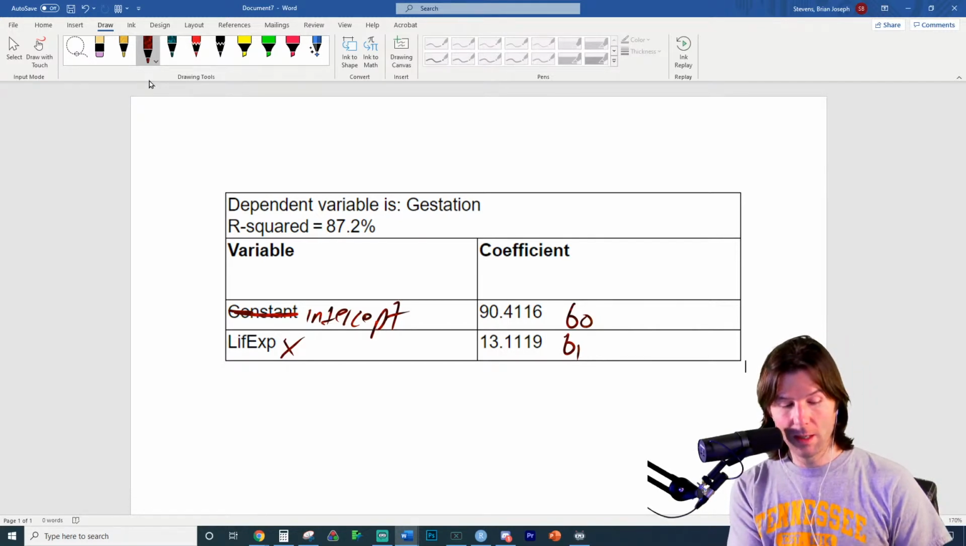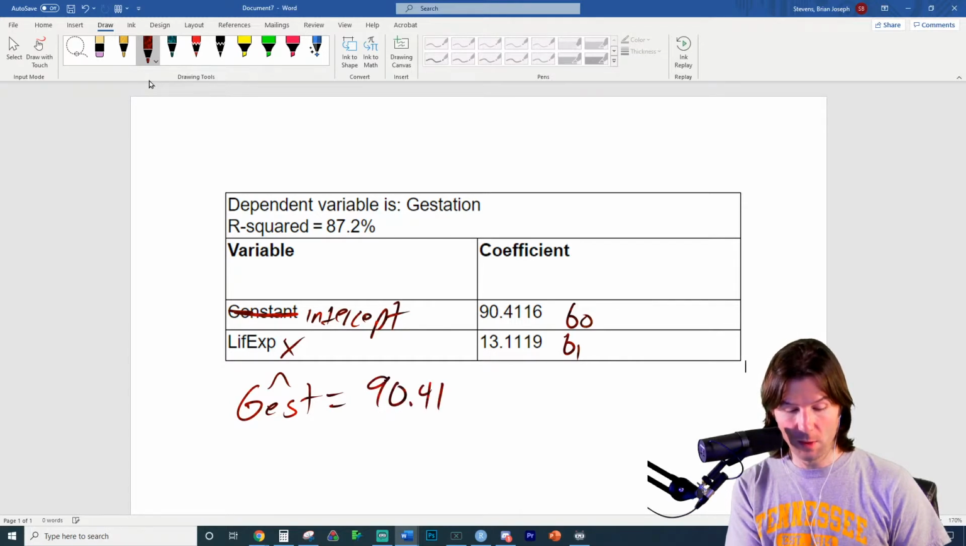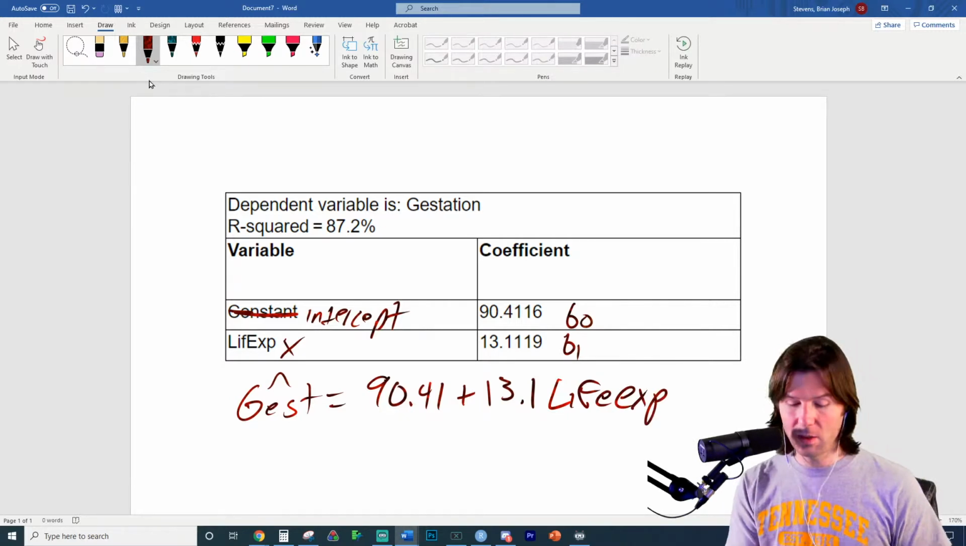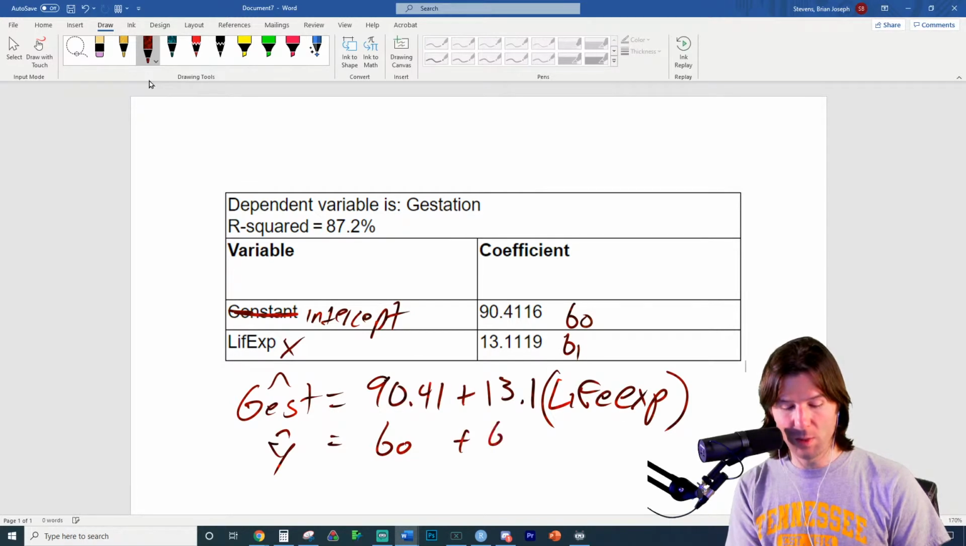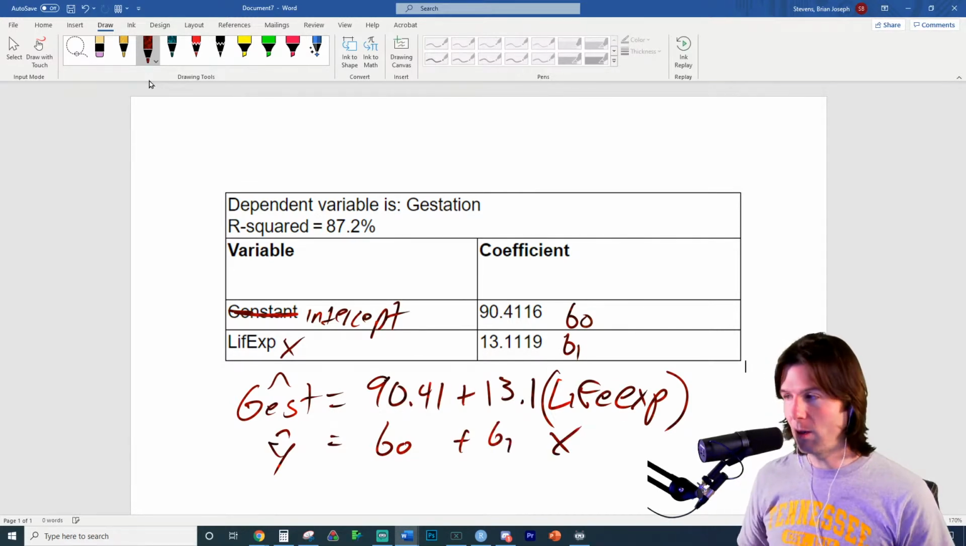So we can write our regression equation right here. I'm going to write it rounded. We're predicting the gestation period. So I'm going to write gest predicted equals 90.41 plus, because that's a positive coefficient, 13.1 life x. So this right here is the equation. We'll put this in parentheses right here so it's a little more clear. But we can write the equation with y hat equals b0 plus b1x. And we're just using the equation.